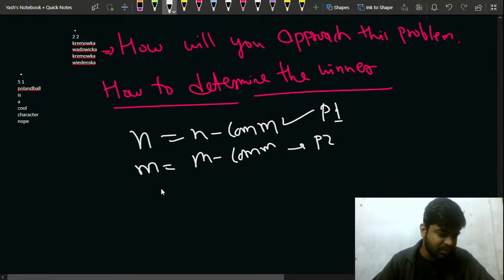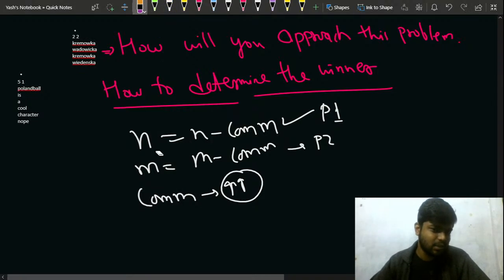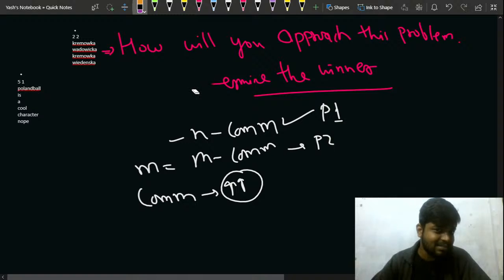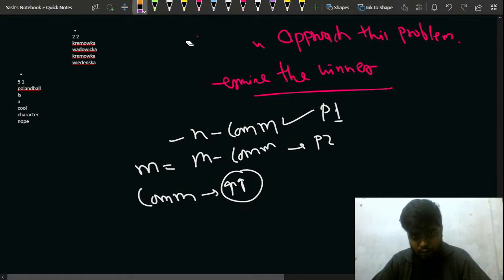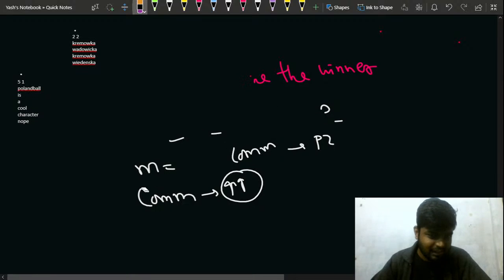Now the situation is that there are common words, and both of them will try to maximize their common words usage. So first I will look for the common number of words and make it 0, and see which player gets the last common word. This is very clear: the common words will be used first. Say there are a lot of common words.